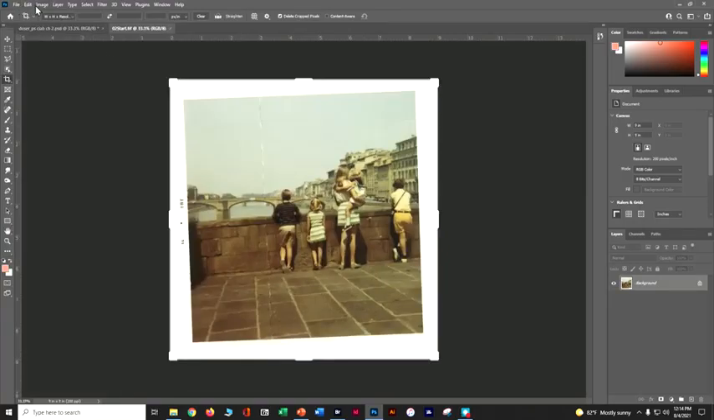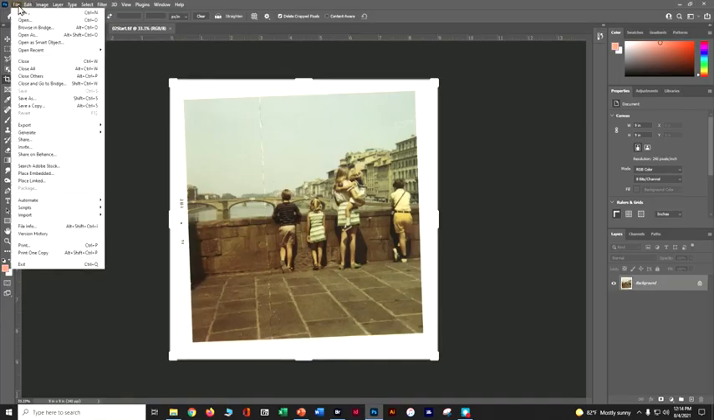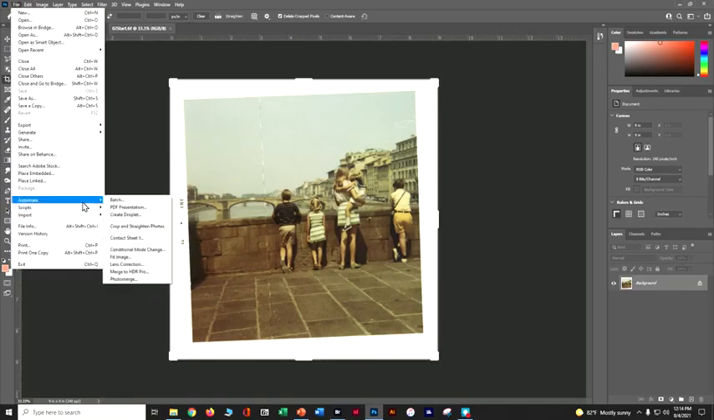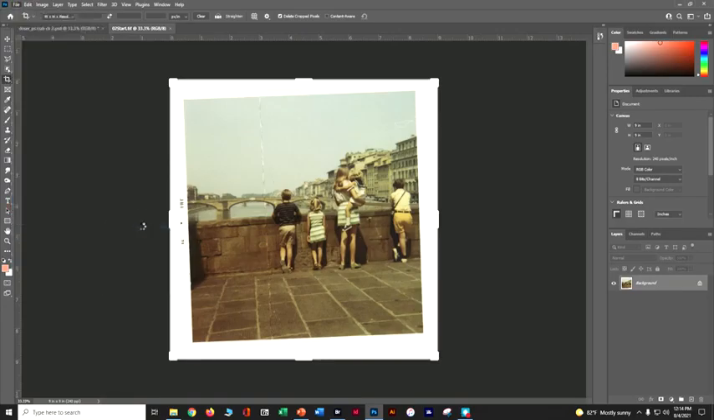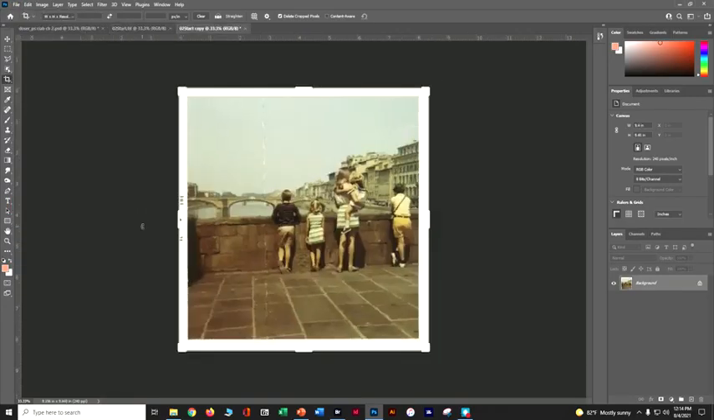Let's do File, and we want Automate, and we want Crop and Straighten Photos. So you can see that Photoshop has it already built in to figure out part of that for you. You can let it work for you. I just wanted to show you that part. You don't have to turn this one in, but I did want you to get to see that there are some automatic ways to do some of these easy things.